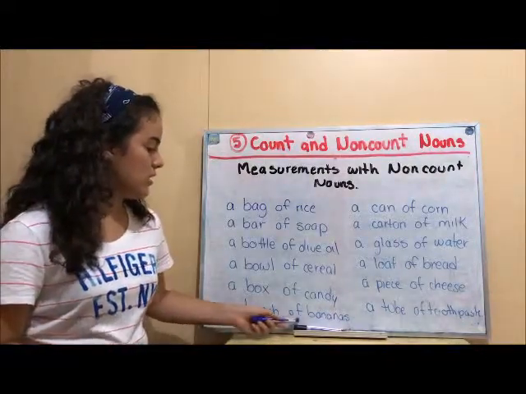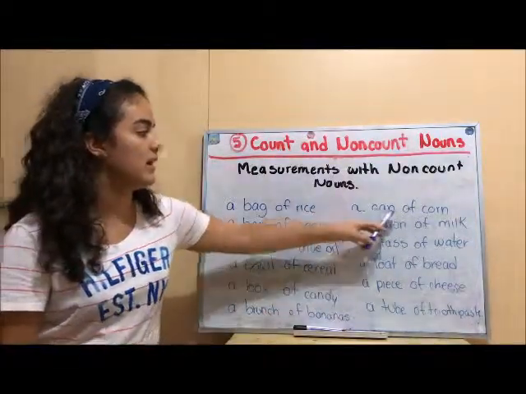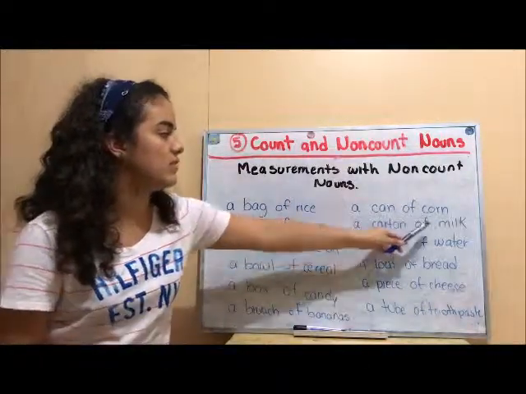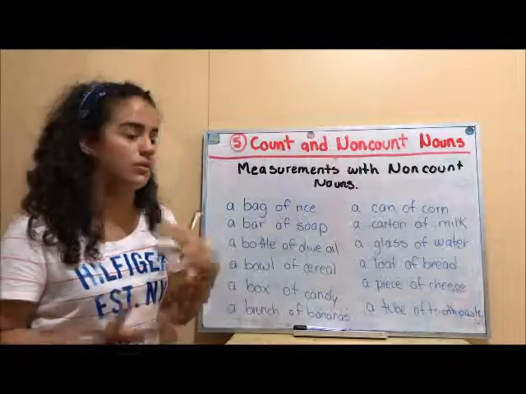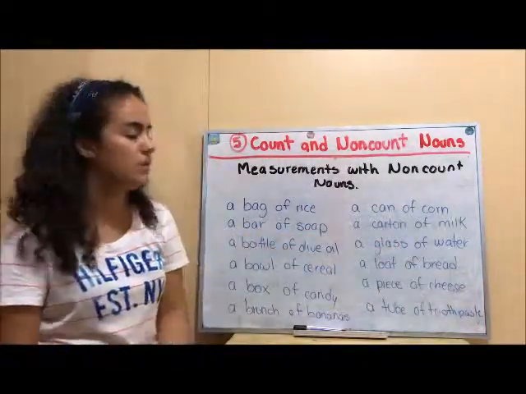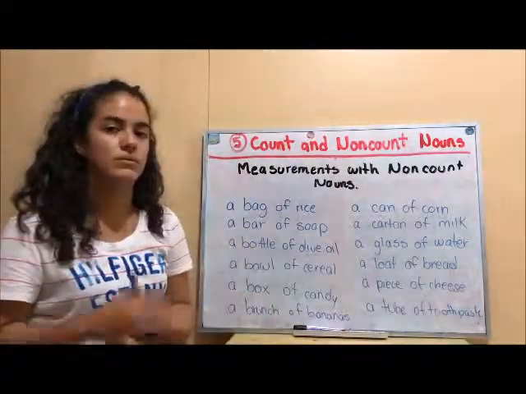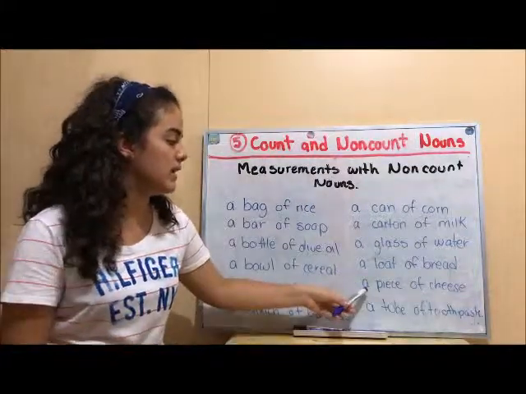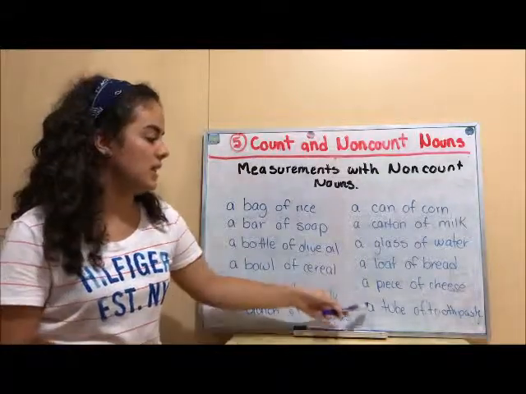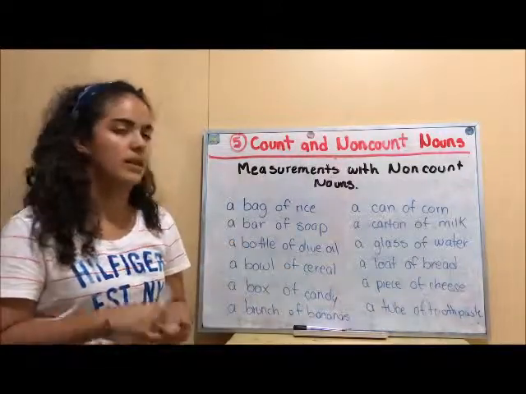A bunch of bananas, and a bunch es como una mano de bananas. A can of corn, and a can es una lata. A carton of milk, and a carton es un cartón o una caja de cartón. A glass of water, and a glass es un vaso de agua. A loaf of bread, o sea, a loaf es un pedazo o una rebanada. And a piece of cheese, a piece es un pedazo. And a tube of toothpaste, and a tube es un tubo de pasta de dientes.